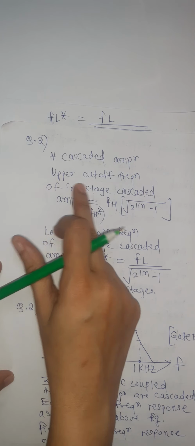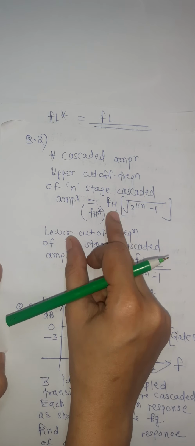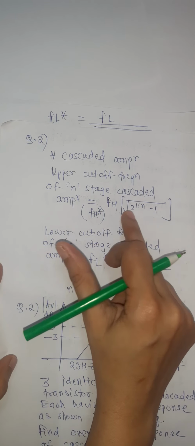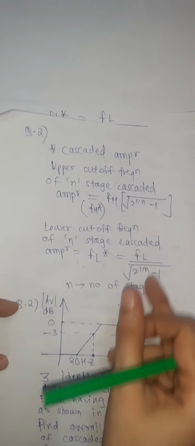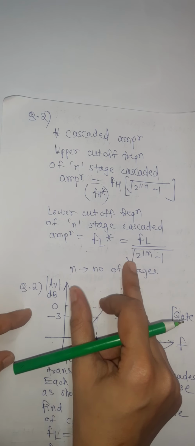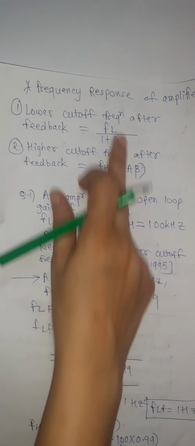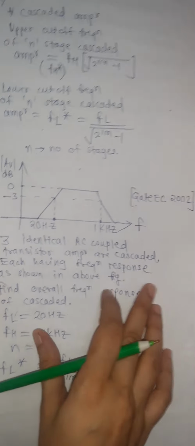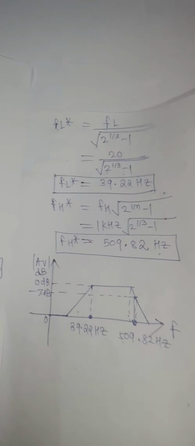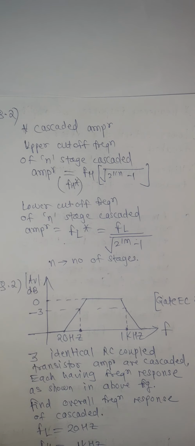These formulas are important. And in cascaded amplifier, upper cutoff frequency of n stage cascaded amplifier is denoted as FH star and given as FH into square root of 2 raised to 1 by n minus 1, where n is number of stages, and lower cutoff frequency of n stage cascaded amplifier is FL star, that is FL divided by square root of 2 raised to 1 by n minus 1, where n is number of stages. And 2 examples: one example is based on these formulas and one example is based on those formulas. So these are examples which are very important, asked for 2 marks in GATE exam.